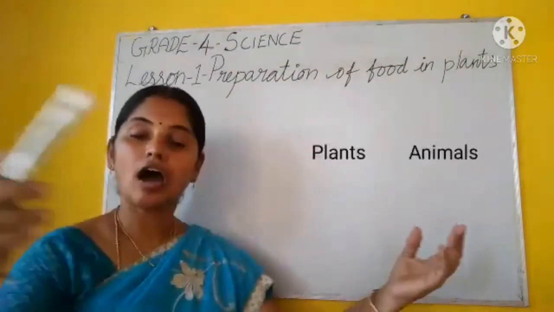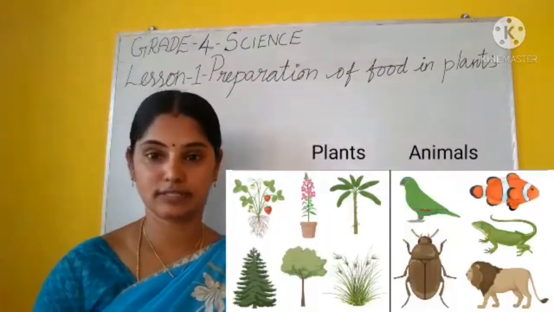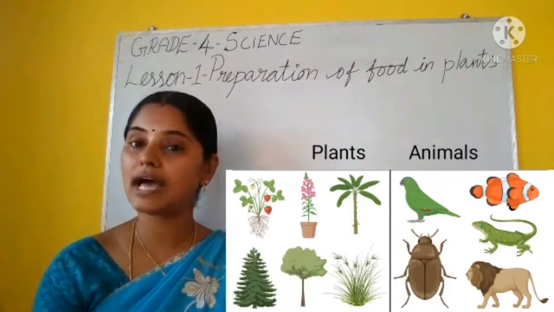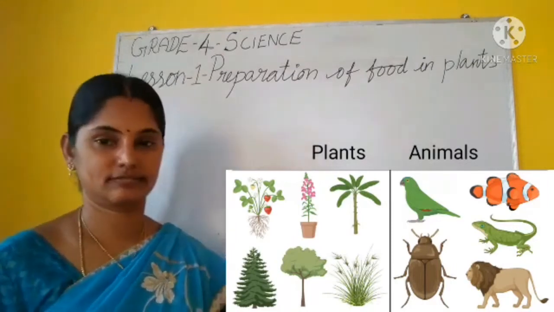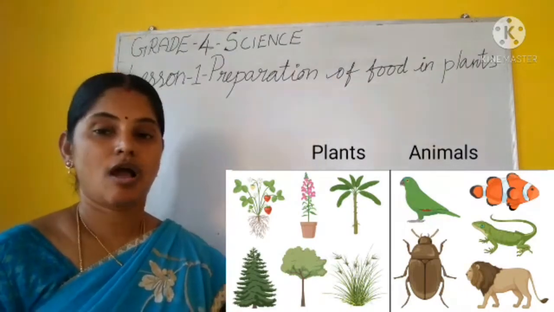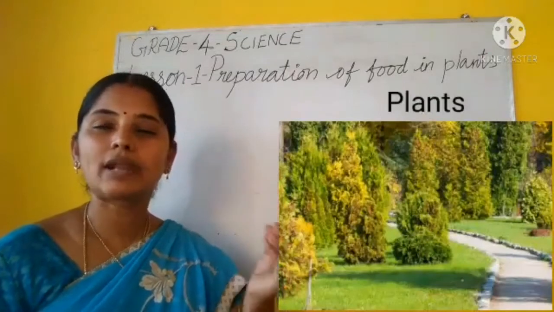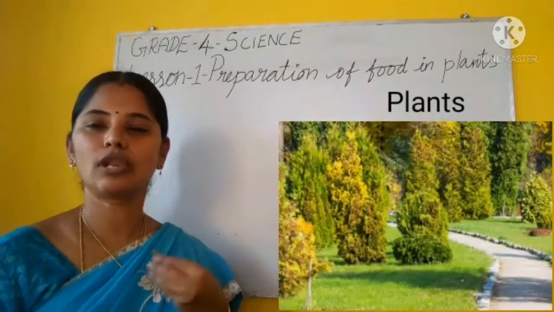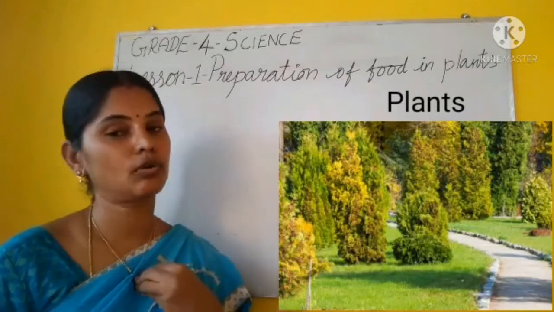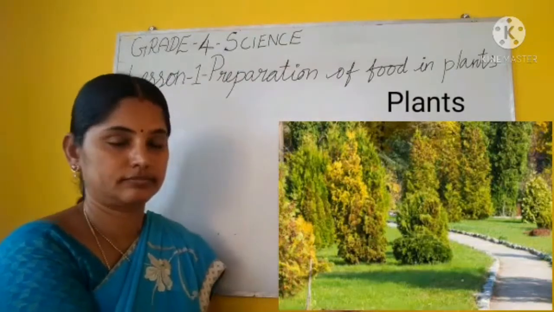The world around us is made of different kinds of plants and animals. Among that, plants play a very important role in our lives.